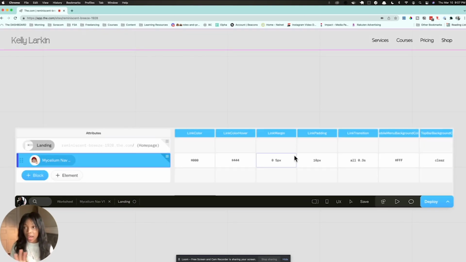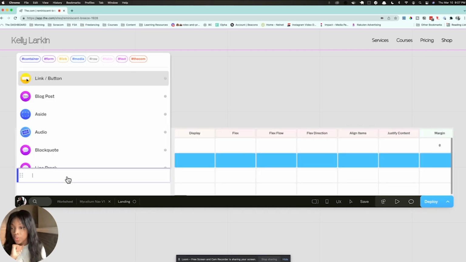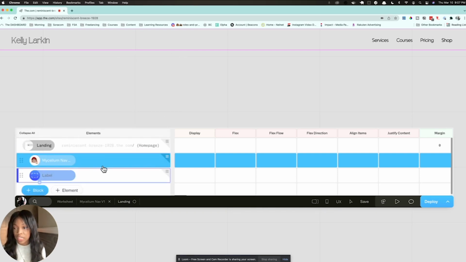Okay, so we saved that, and now we're back in the landing page where we can start building off more things. Let's start with our first aspect of the website, which I'll probably turn into a block a little later on. So I'm going to start with an element, go to container, and I'm just going to use a regular div for this. We will call it the hero here.